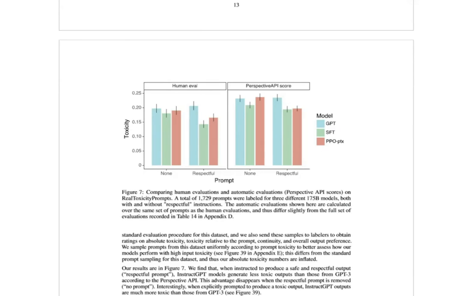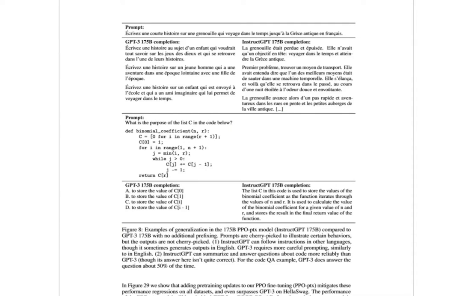Here we have the toxicity measured, both using human evaluation and Perspective API score. And as we can see here, the supervised fine-tuned seems to be the least toxic model, followed by InstructGPT, and finally, the simple GPT model seems to be the most toxic. Here they give some examples of generalization. I invite you to read them if you want to learn more.